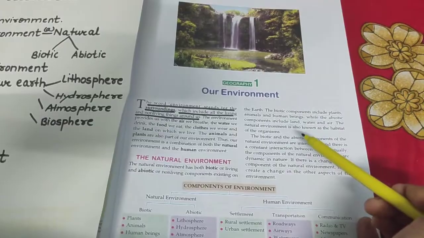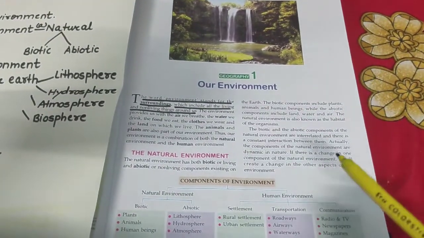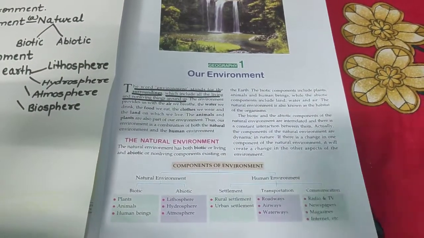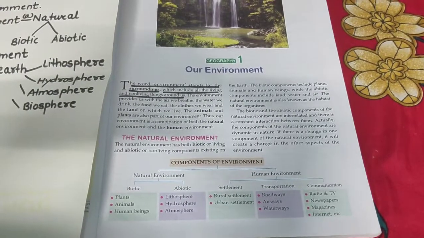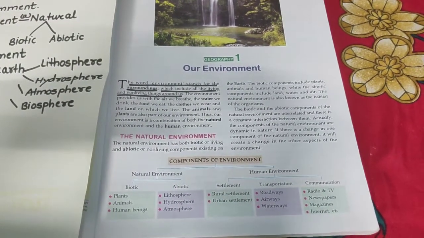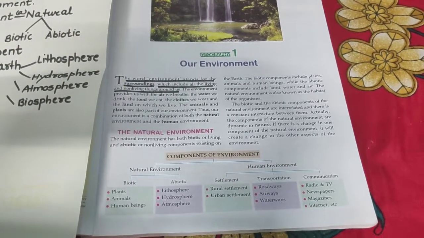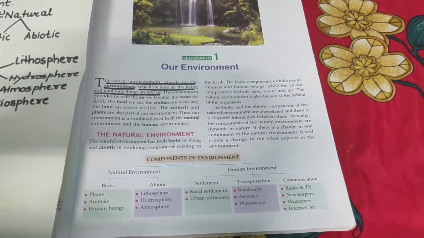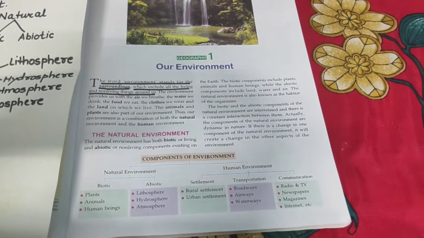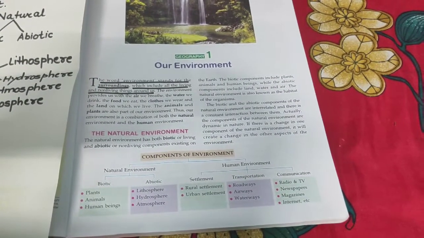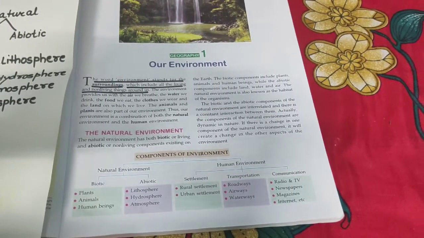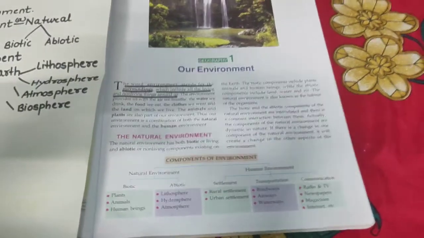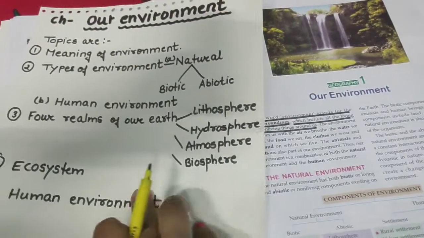Now I am also telling about the relation between biotic and abiotic component. The biotic and abiotic components of environment keep on interacting with each other. This interaction leads to changes on the earth. Biotic components are dependent upon the abiotic components for their growth and development. Just like plants require carbon dioxide and sunlight to make their food. Likewise, human beings also require oxygen, water and soil for survival. This is the information about natural environment.